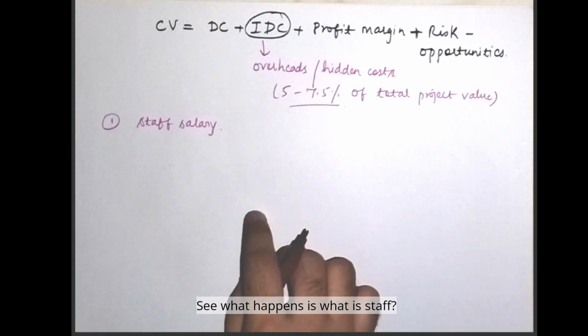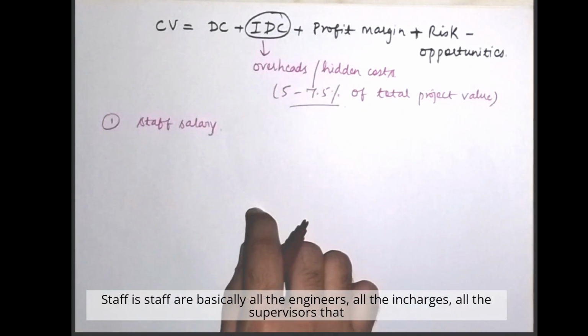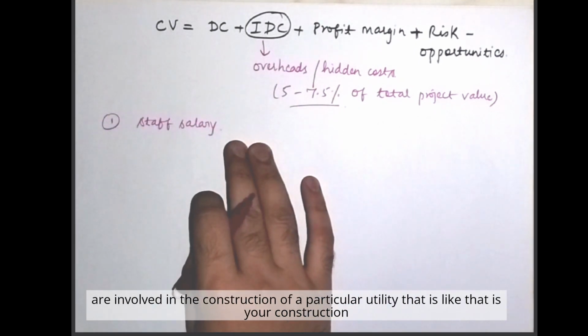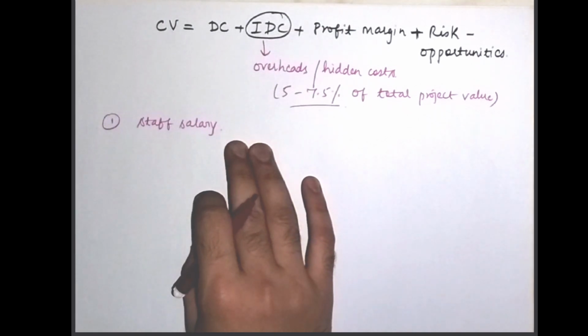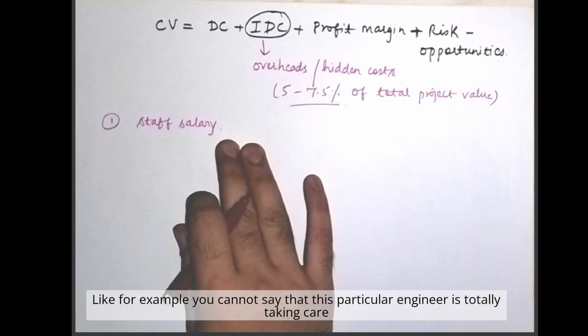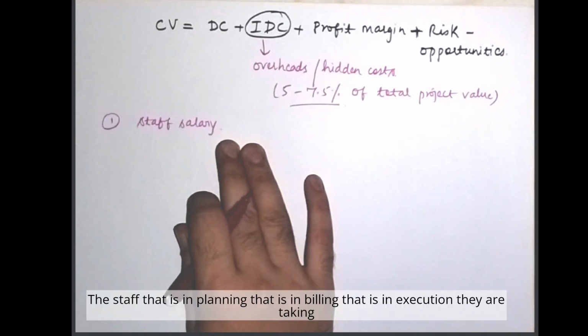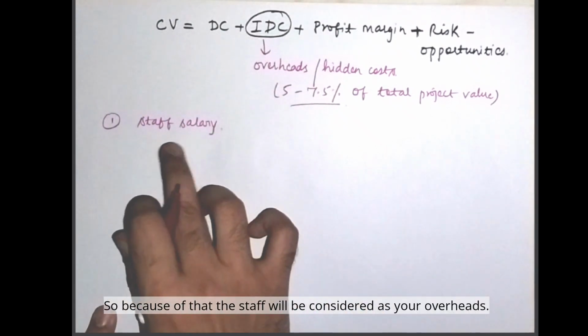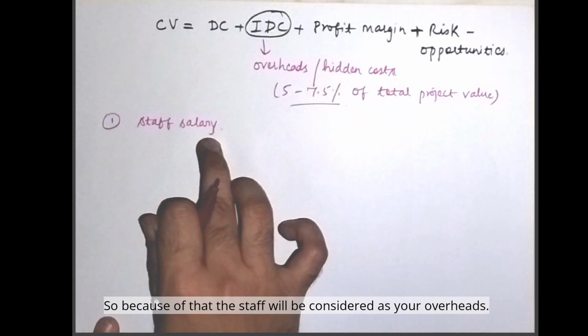See, what happens is, what is staff? Staff are basically all the engineers, all the in charges, all the supervisors that are involved in the construction of a particular utility, that is your construction project. So this staff is not attributable to a certain activity. Like for example, you cannot say that this particular engineer is totally taking care of only concreting. The staff that is in planning, in billing, in execution, they are taking care of so many activities, so you cannot put them into a certain activity. So because of that, the staff will be considered as your overheads.